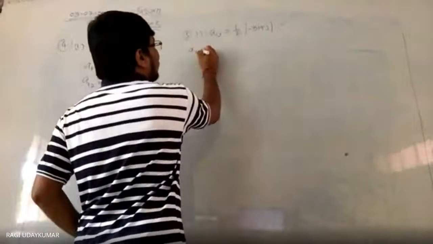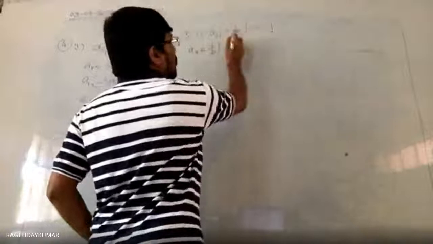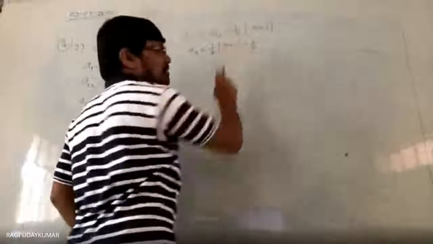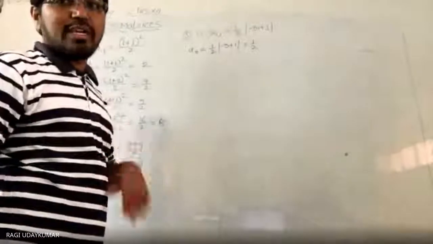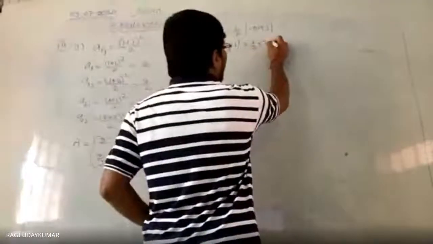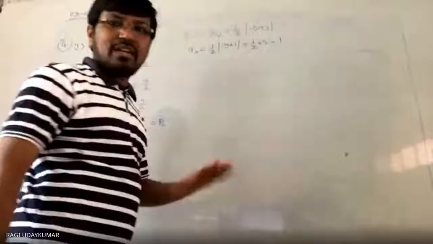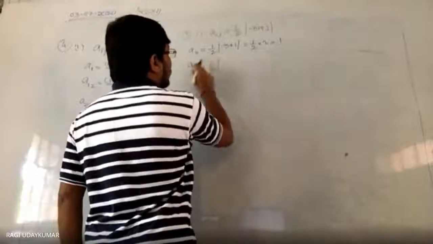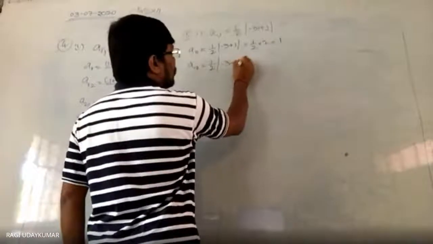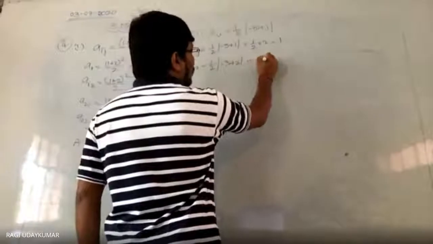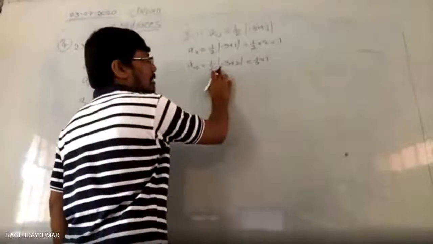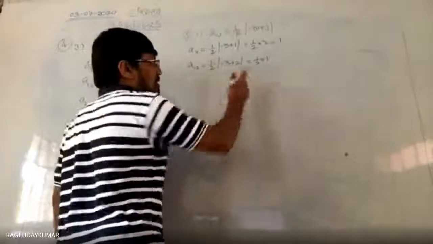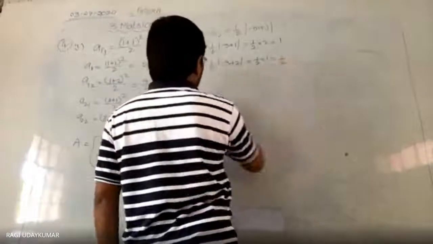ये a11, half of 1 substitute करो, minus 3 plus 1. So 1/2 of minus 3 plus 1 is equal to minus 2. Modulus of minus 2 is equal to 2, which gives 1. ये a11 हो गया. a12 फाइंड आउट करना है. Half of modulus of minus 3 plus 2. What do you get? 1/2 into 1. ये minus 3 plus 2 modulus में minus 1 हो जाएगा. Modulus of minus 1 is equal to plus 1. So we are going to get it as 1/2.